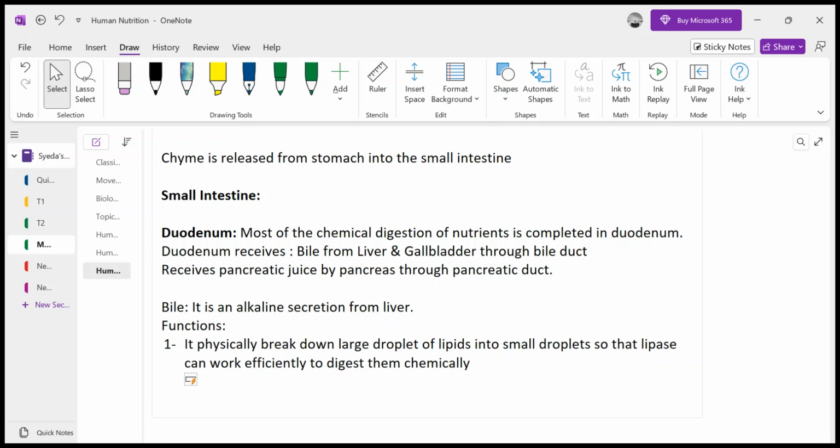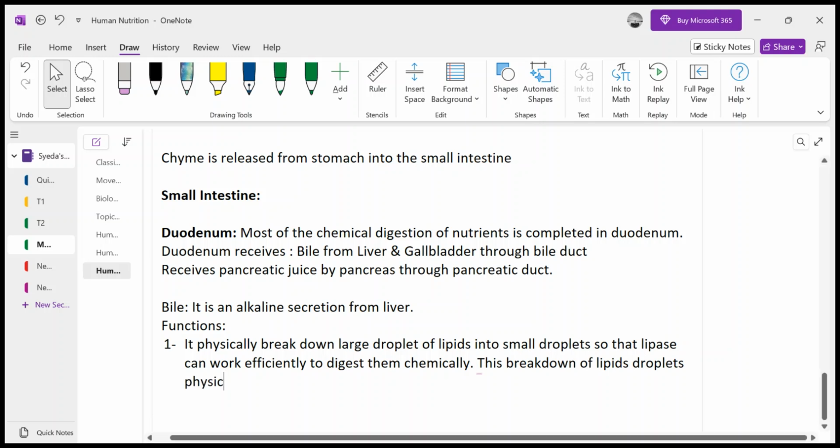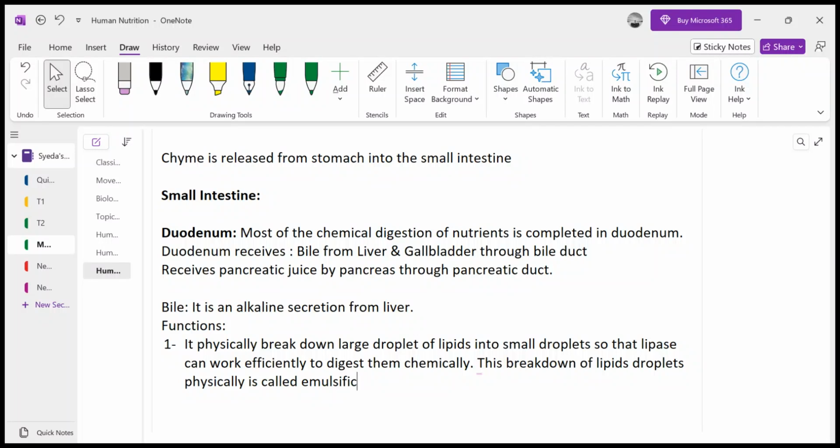So if the lipid molecules are combined together, it won't allow the lipase to work on them. So at this time, bile is helping; bile is emulsifying them. This procedure is called emulsification. This is the physical breakdown of lipid droplets, and it is called emulsification. Now, emulsification is very important, right?